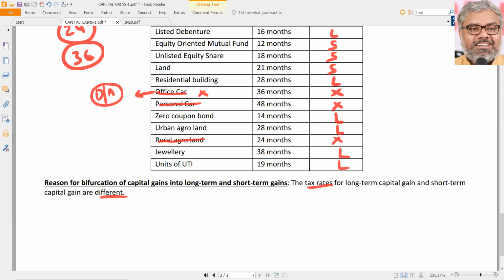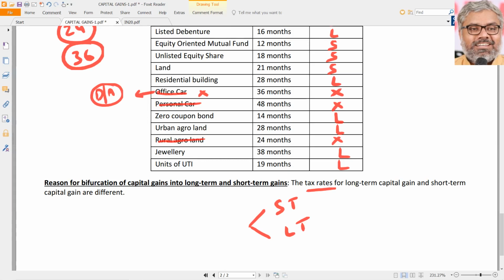Yes, it is taxable. But the tax rates which are applicable for long-term capital gains and short-term capital gains are different. That is why classification of capital gains into short-term and long-term becomes very, very important. If the classification is wrong, naturally the applicable tax rates will be wrong, and the tax liability calculation will also be wrong.